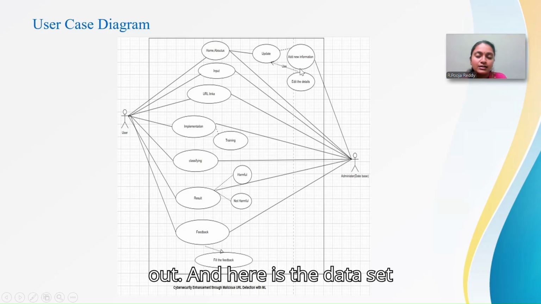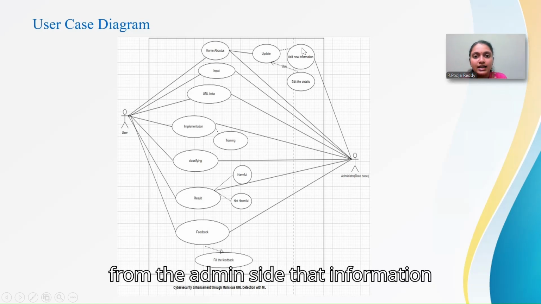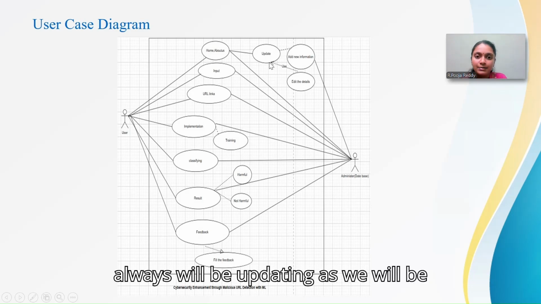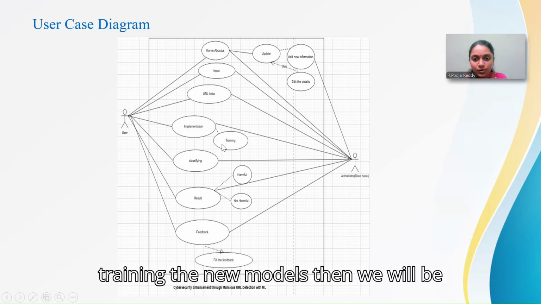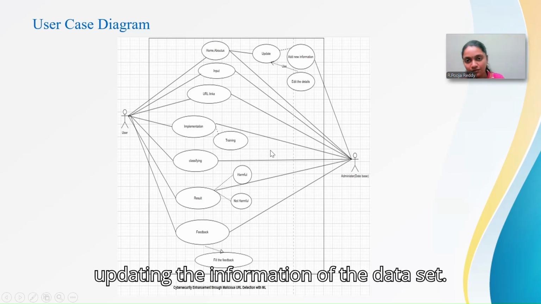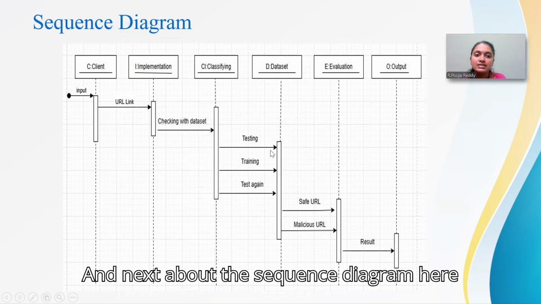And here is the dataset from the admin side. The information will always be updating as we train the new models, and then we update the information of the dataset. And next is about the sequence diagram.